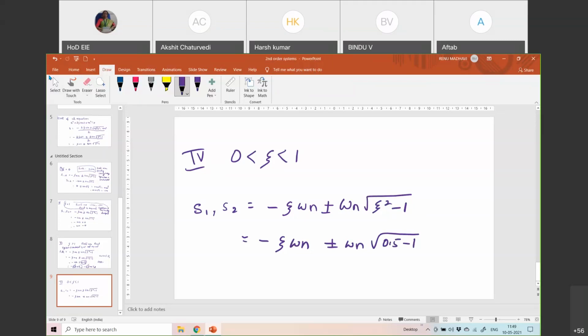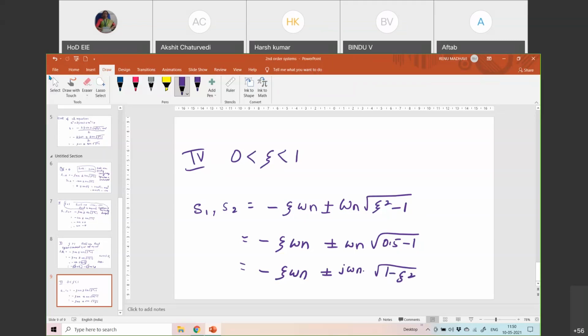So now what am I going to get? I get the negative of 1 minus zeta square, because zeta is greater than 0 and less than 1. I can write it as j omega n into the square root of 1 minus zeta square.